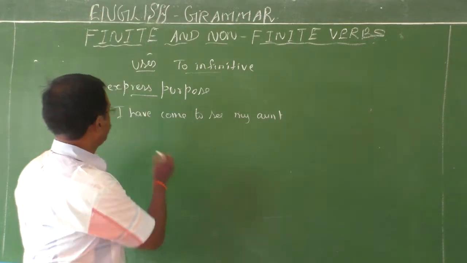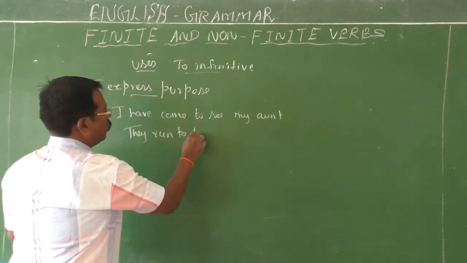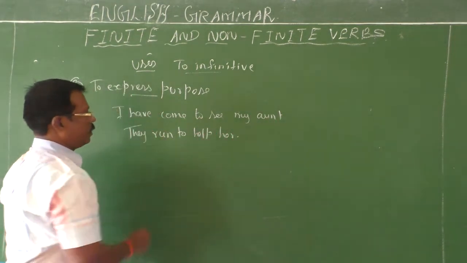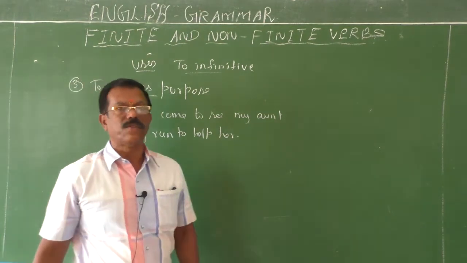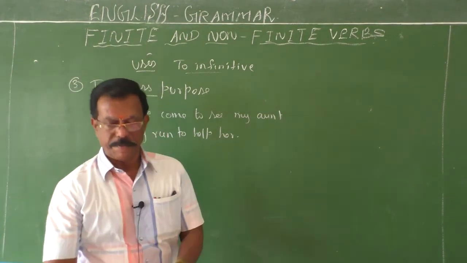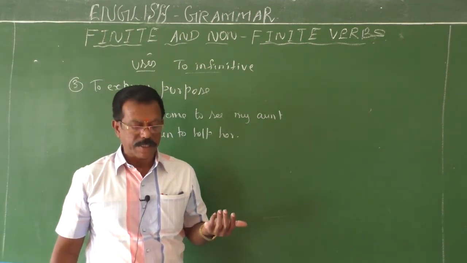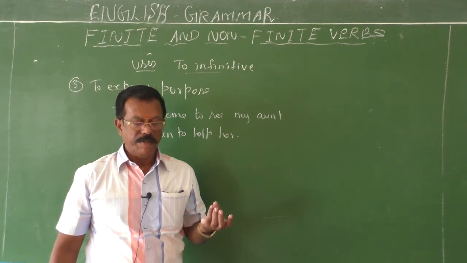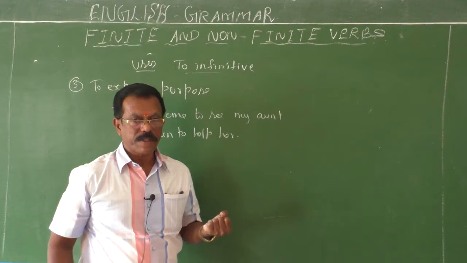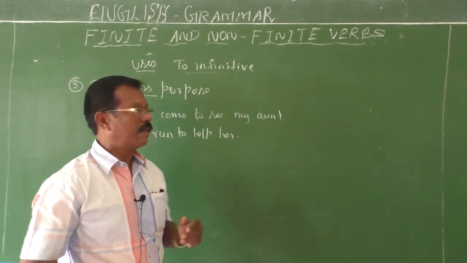They run to help her. If you go through these examples, you can understand that to infinitive is used to express purpose. Okay. Then what are the other uses? The to infinitive could be the subject of the verbs be, seem, appear. Sometimes the to infinitive can be the subject of some special verbs.